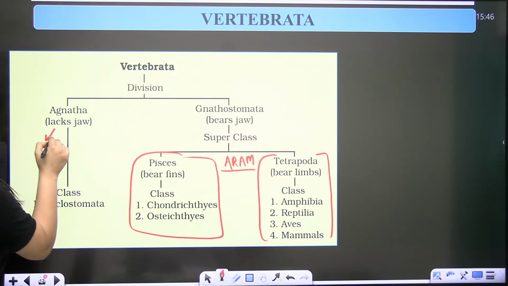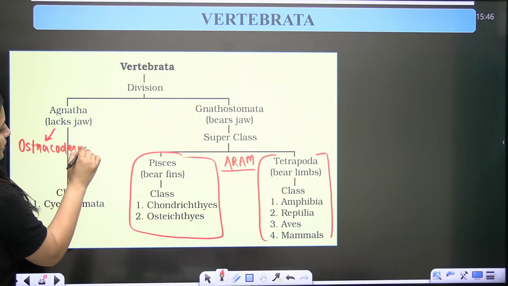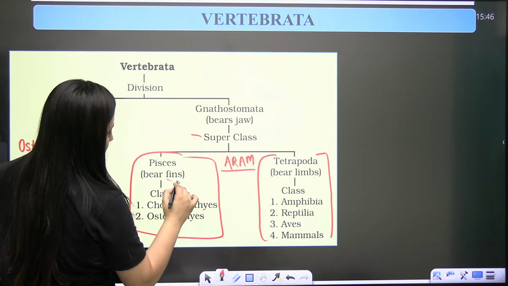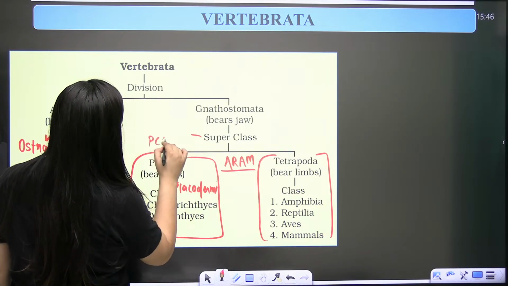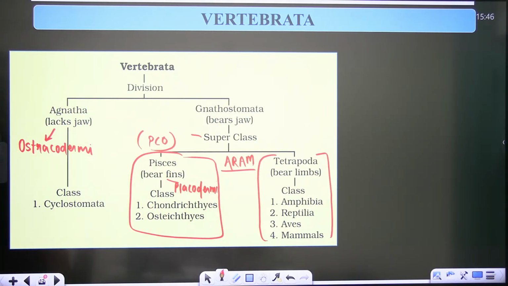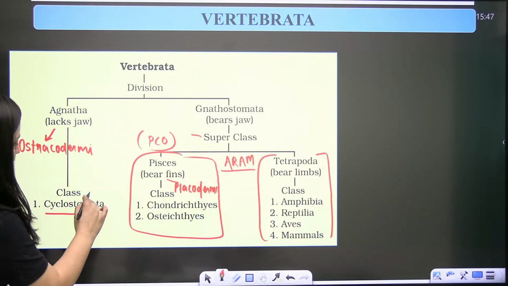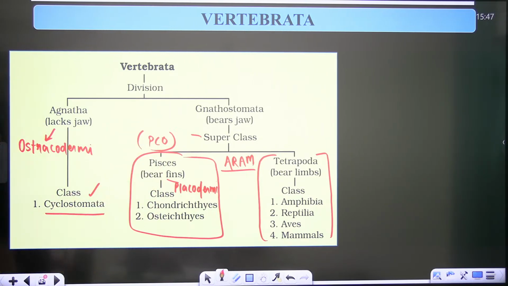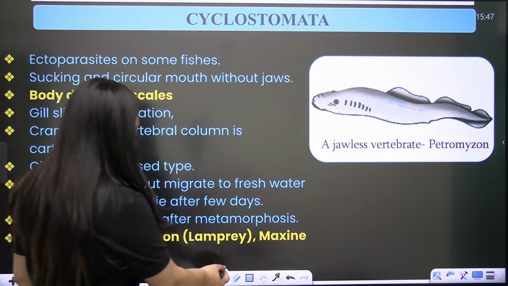So I told you about the two extinct classes here also. One is Ostracodermi, and here this extinct class is Placodermi. So it's PCO: Placodermi, Chondrichthyes, Osteichthyes. Done? So here you have the false fishes, and these are the true fishes. Clear? So focus on these flowcharts and then the examples. Now let's revise it very quickly.